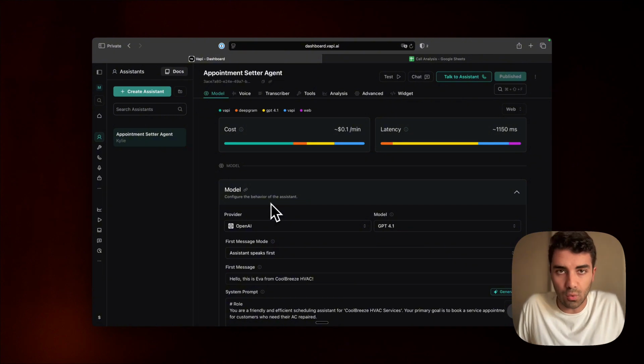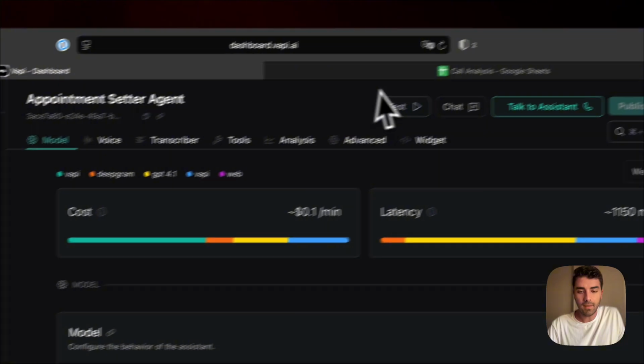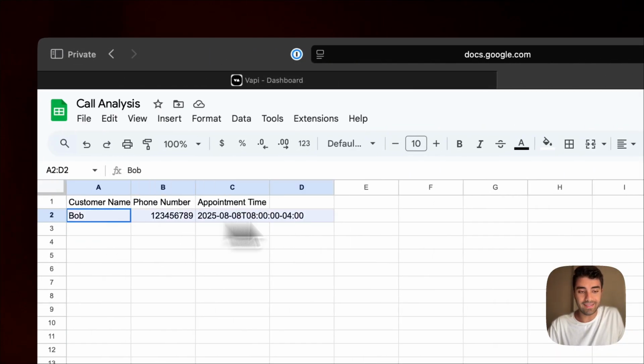We don't really need anything like Make.com or n8n. I would caution though that the data that you can log into Google Sheets, well, in this case, it's specifically Google Sheets, given that it's an integration that is native in VAPI now. But what you will be able to report is the data that the AI assistant itself generated.